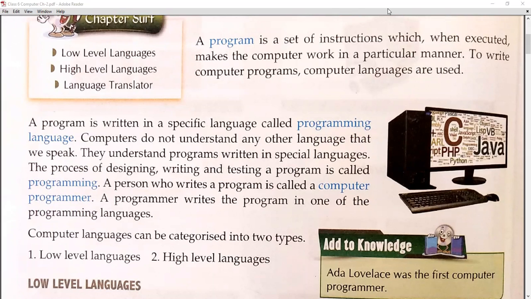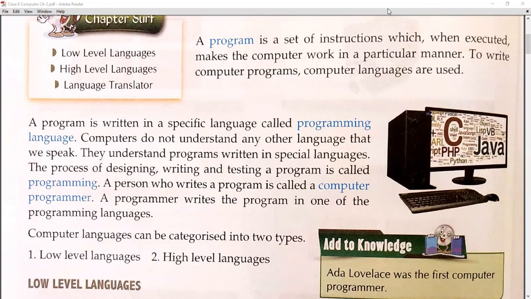Computers do not understand any other language, as I have told you. They understand programs written in special languages. The process of designing, writing, and testing a program is called programming. The whole process is known as programming. Whenever you want to design any web page or software, you have to write the code and then testing is also done. All this process is called programming.